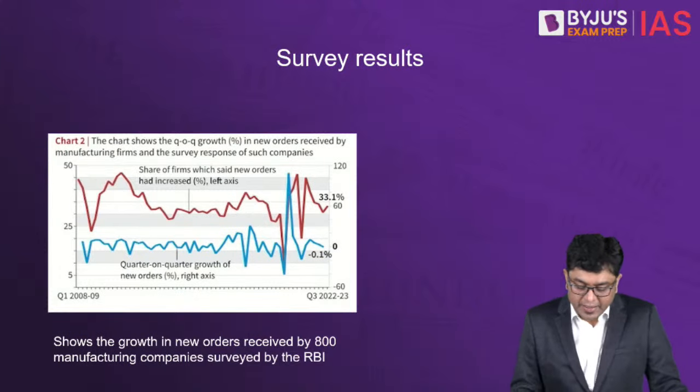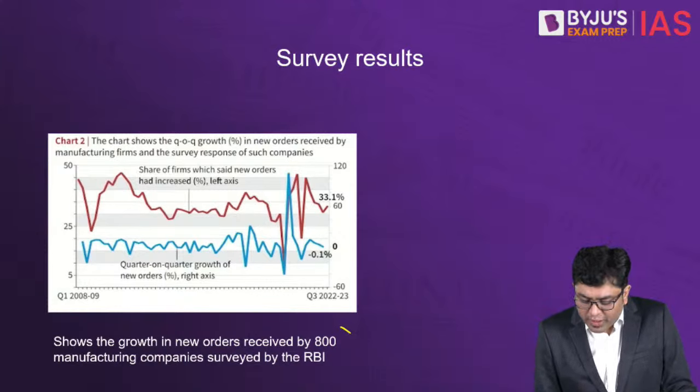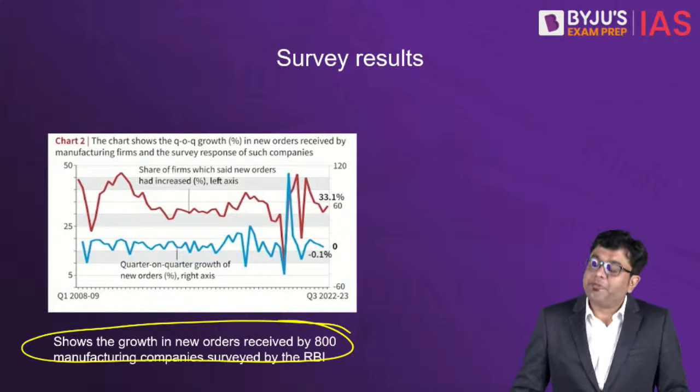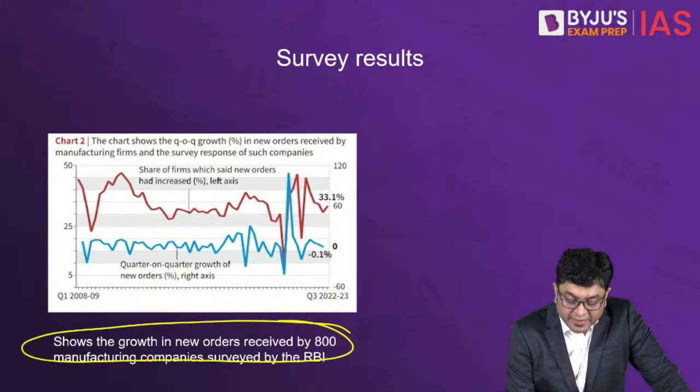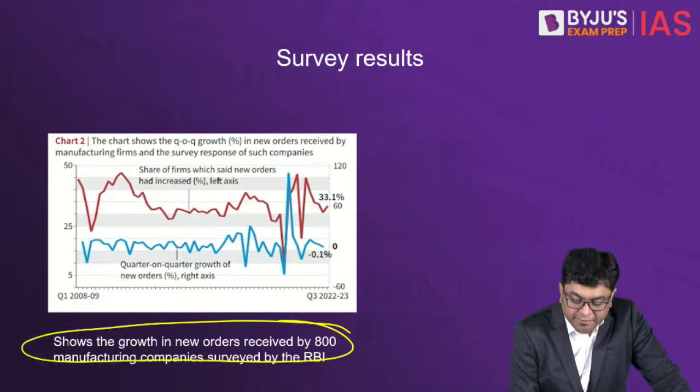Then, the new orders received by the manufacturing companies. So here again, if you observe the new orders received, they have reduced, right?